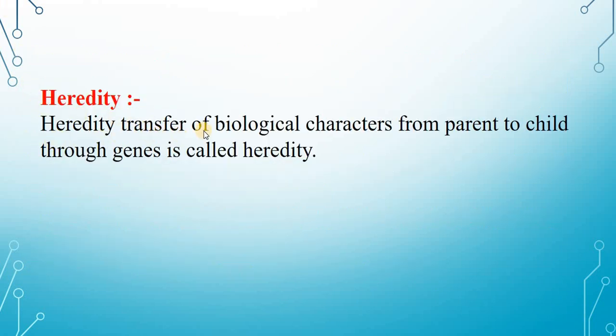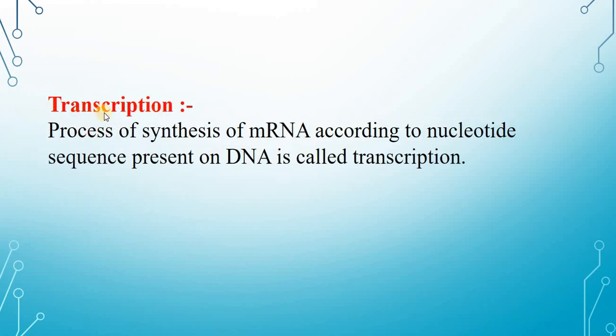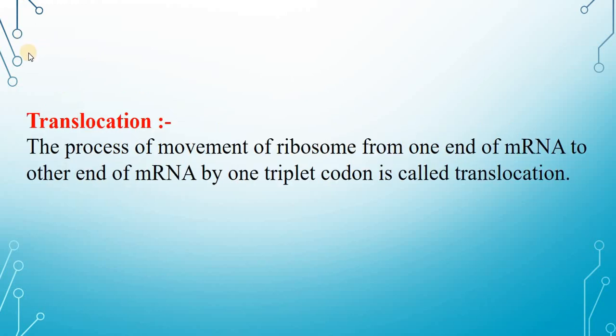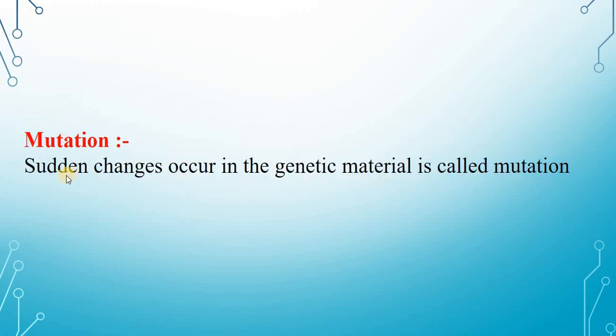Heredity. Transfer of biological characters from parent to child through genes is called heredity. Transcription. The process of synthesis of mRNA according to the nucleotide sequence present on DNA is called transcription. Translocation. The process of movement of the ribosome from one end of mRNA to the other end of mRNA by one triplet codon is called translocation. Mutation. Sudden changes occurring in the genetic material are called mutation.